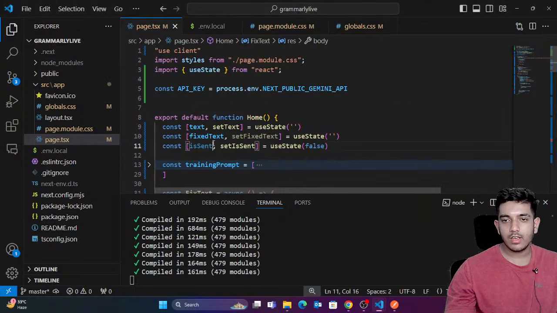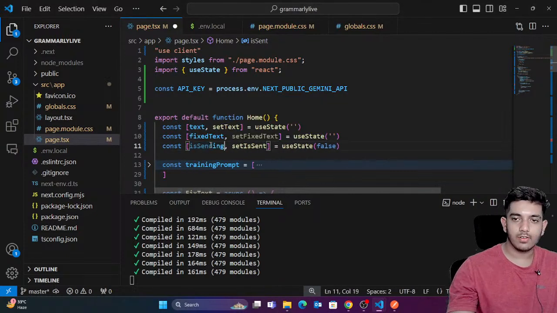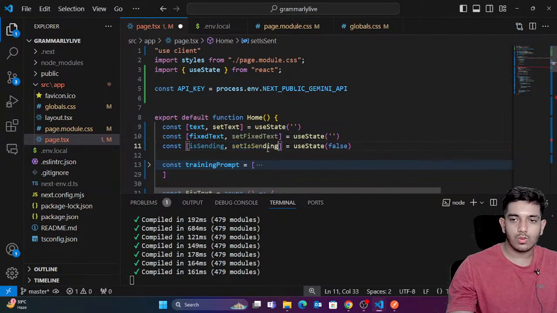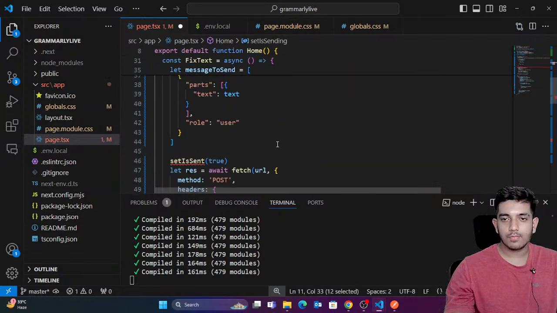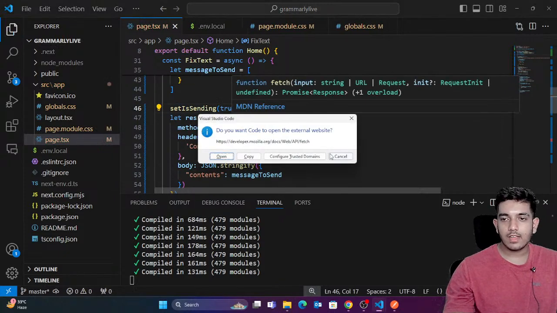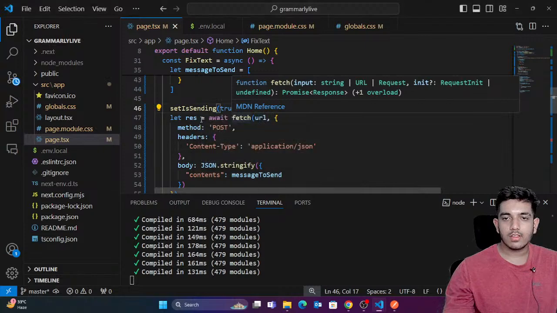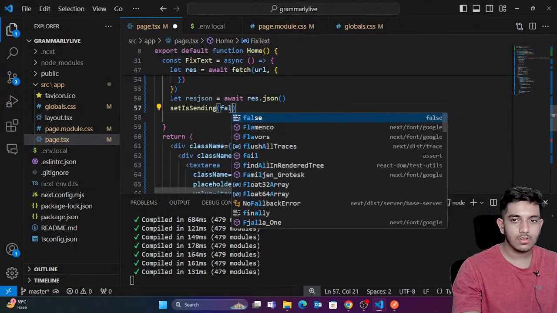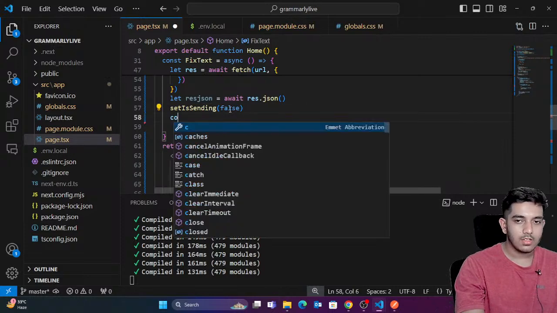I'll just rename this to isSending. So this would be better, right? Set isSending true. And as soon as I send things and I get the response, I'm just going to set it to false, and I'm going to say console.log